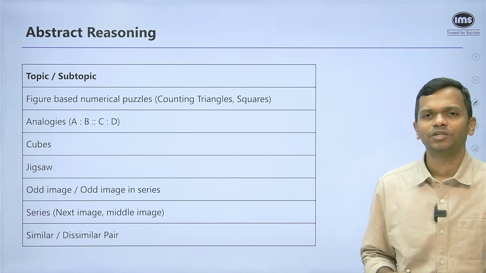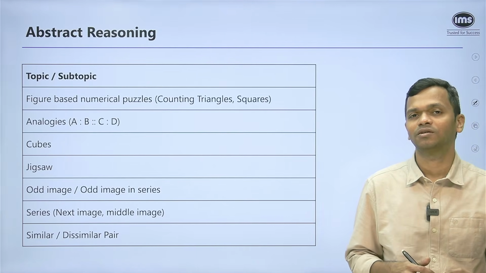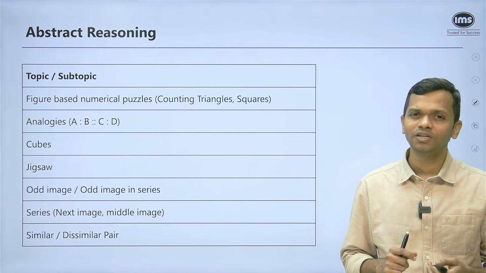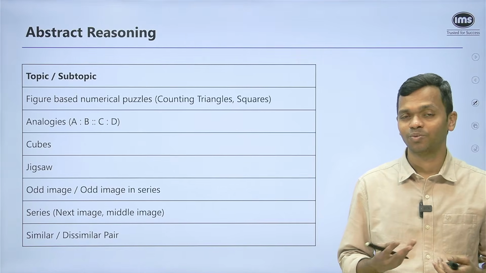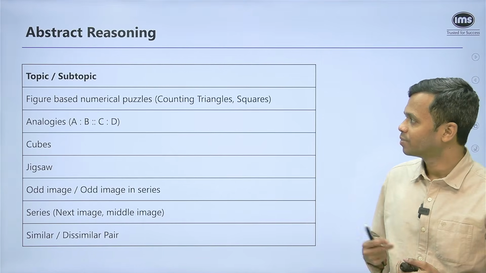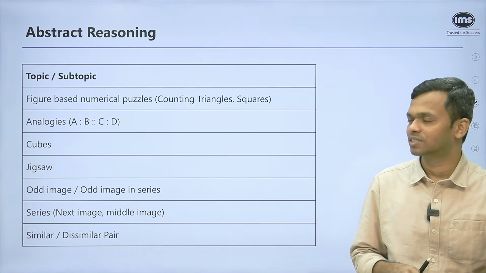Now in abstract reasoning, questions are again of different types. You have figure-based numerical puzzles, counting-based questions. They're generally tricky because you tend to miss out on a couple of triangles or squares here and there while you're counting. So be careful while you're doing these questions, but this is definitely part of the CET syllabus.